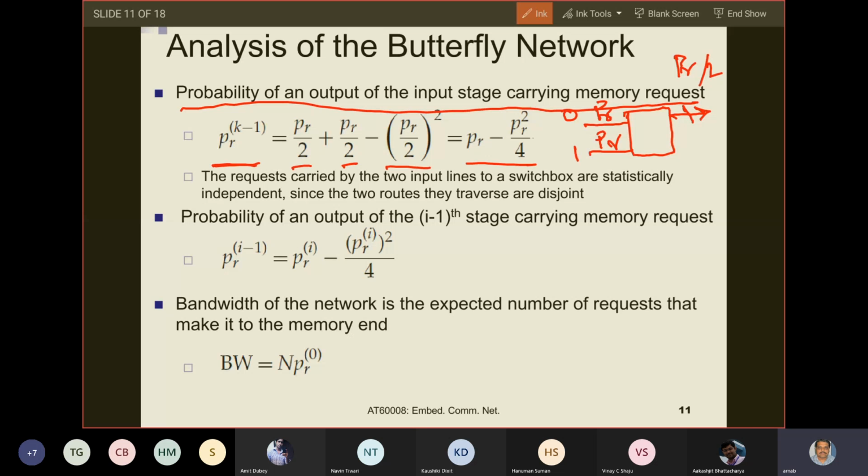So now let us recursively think and take any stage i.